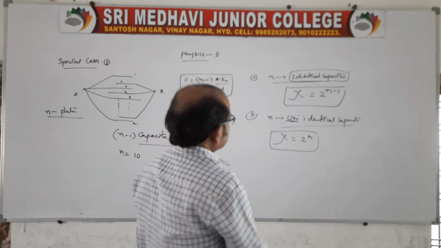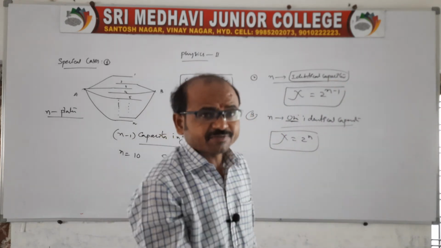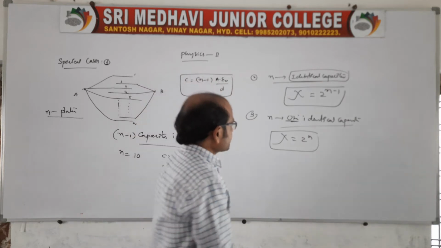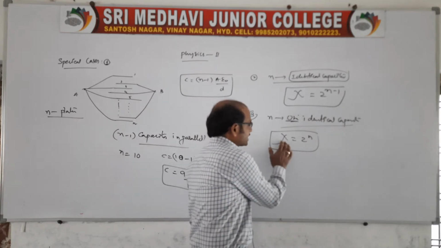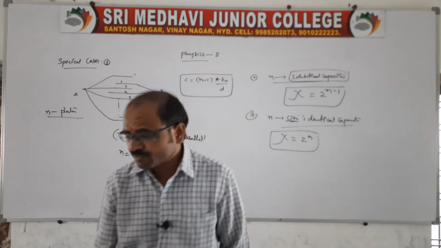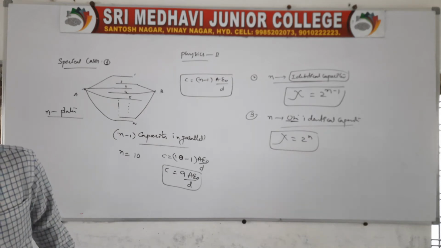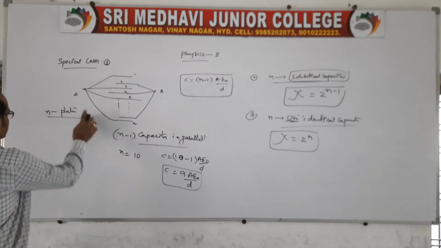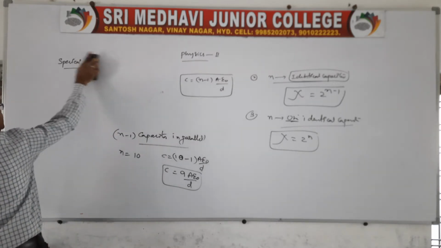And here the next case, n identical capacitors are combined. Therefore the capacitance will be 2 to the power n minus 1. If non-identical, different capacitors are joined, the capacitance will be 2 to the power n. So like this we have combinations and some special cases related to capacitors. Clear? Let us move to the next one, that is about the energy stored in a capacitor.